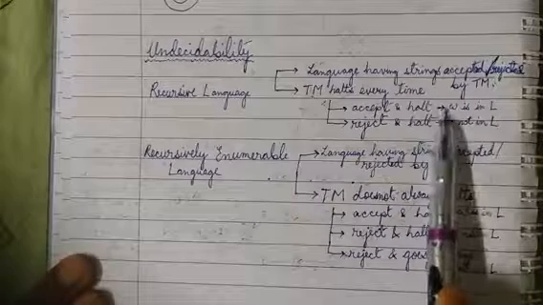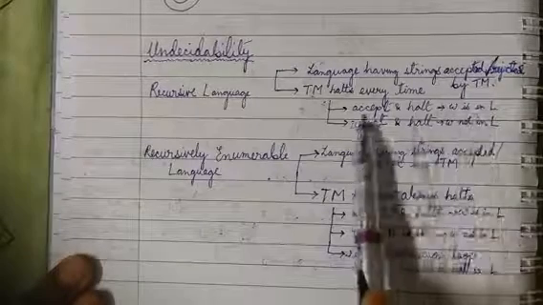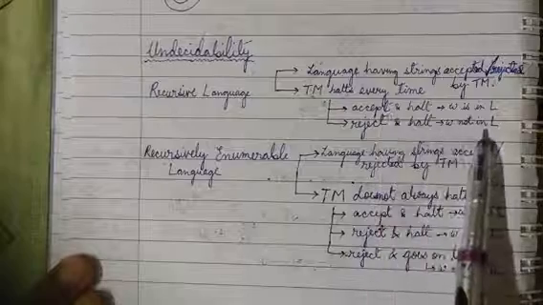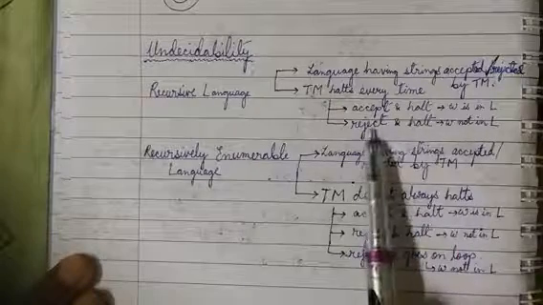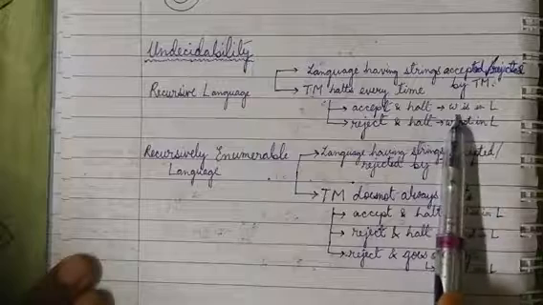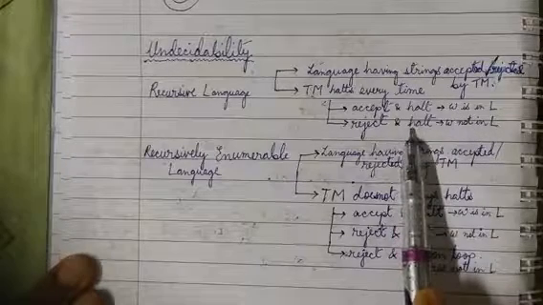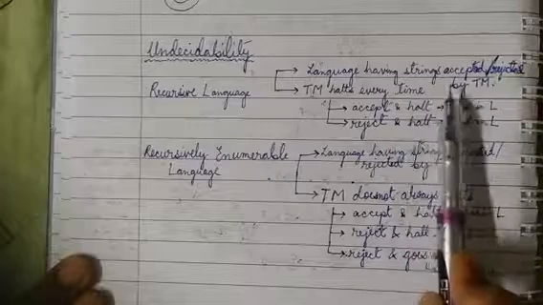If it is accepted, then omega (w) is in L and the machine will halt. If it is not in L, it will also halt, but it will get rejected. In both cases, the Turing machine will halt, that means it will terminate and stop. For recursive languages, this is the condition.